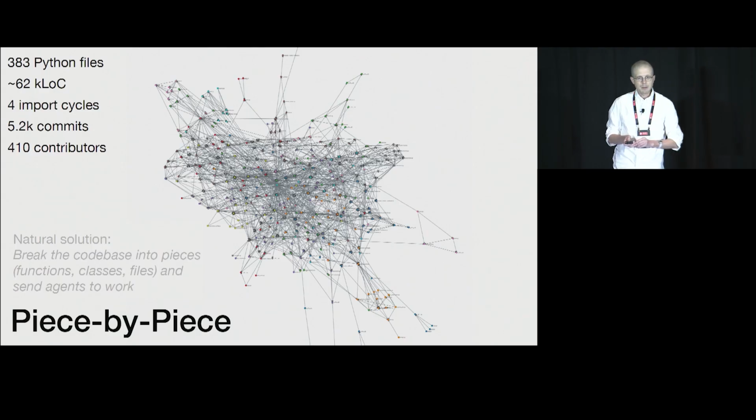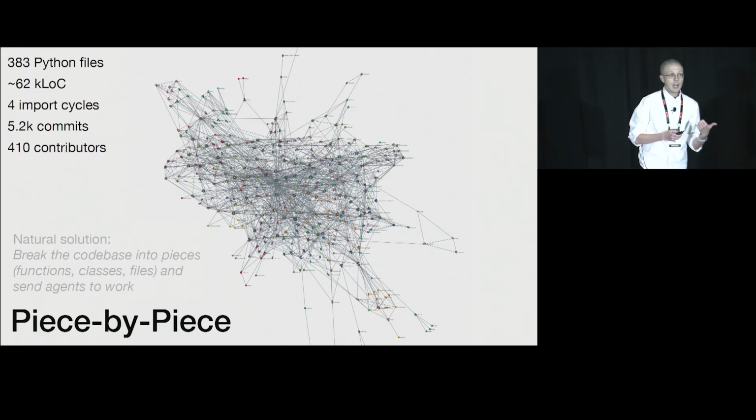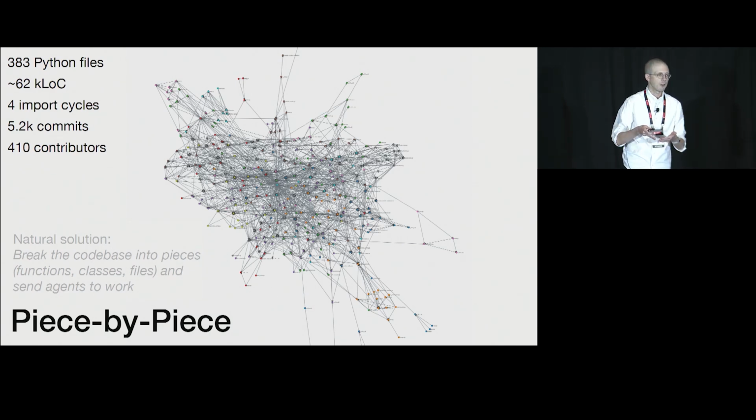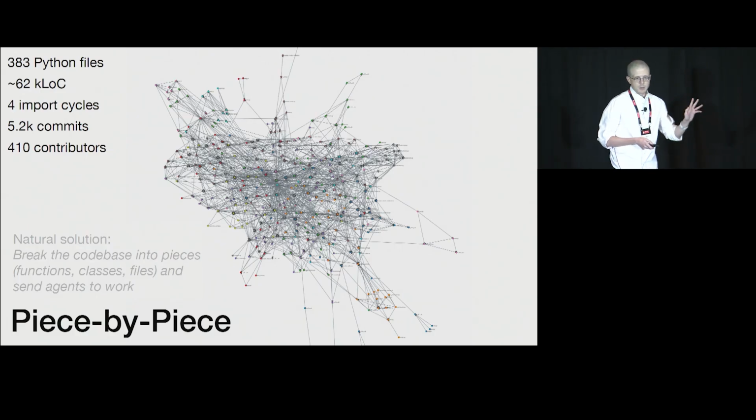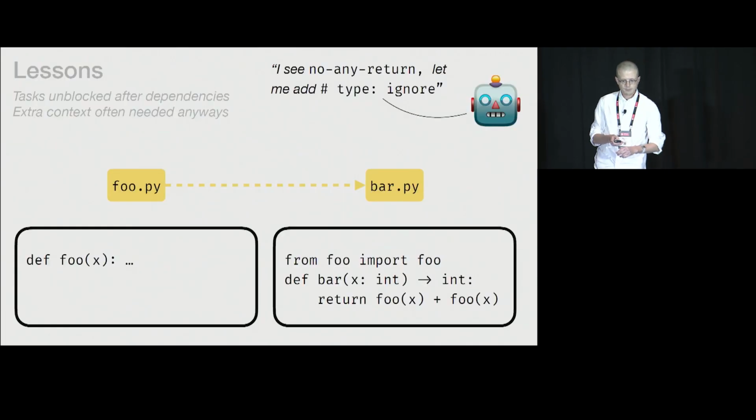If you wanted to break it up based on files and apply an agent to every single one of those files, you would have to spin up 383 independent agents. And now all of a sudden you have an issue where you have to order them very carefully. You can't just have them all work simultaneously, or they're going to start making breaking changes on parts of the code base that never actually get a chance to meet in the middle. So this may not be a reasonable approach, but it does give us a little bit of insight as to what a good approach looks like.